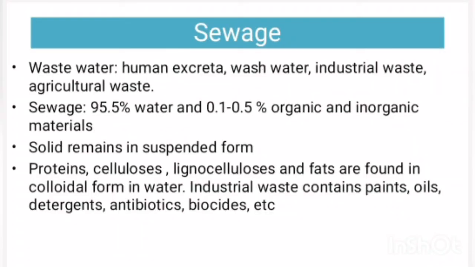Next is wastewater treatment or sewage treatment. Before going on to explain sewage treatment, we can just mention what sewage is.